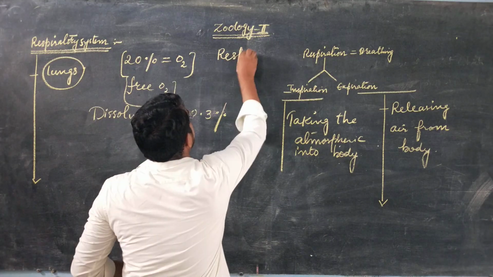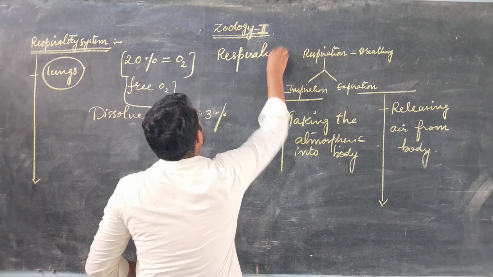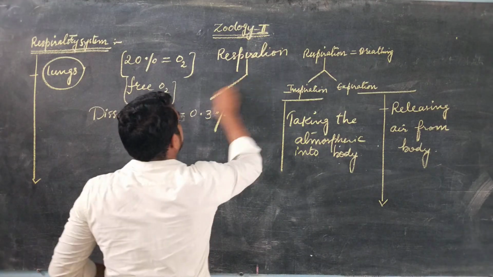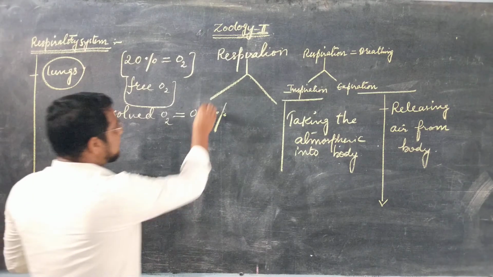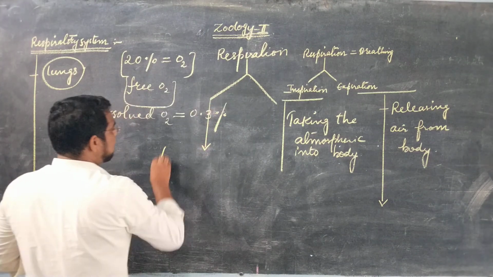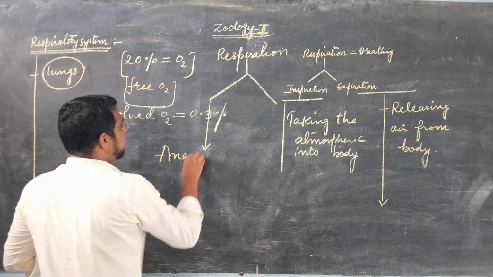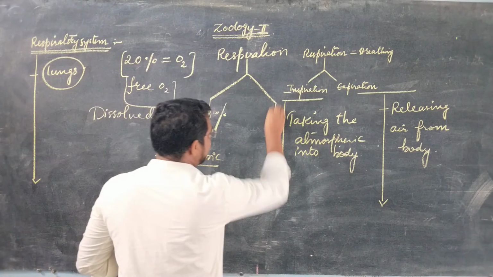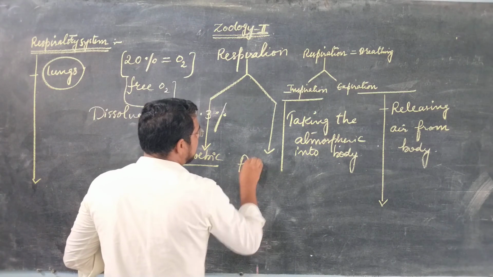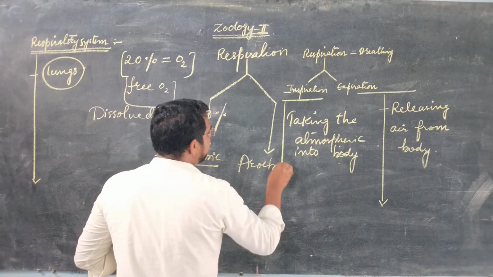Okay, and before coming to the topic, I want to tell you that respiration is of two types. Respiration is of how many types? Two types. Remember this carefully. The first type of respiration is anaerobic respiration. And the second type of respiration is aerobic respiration.